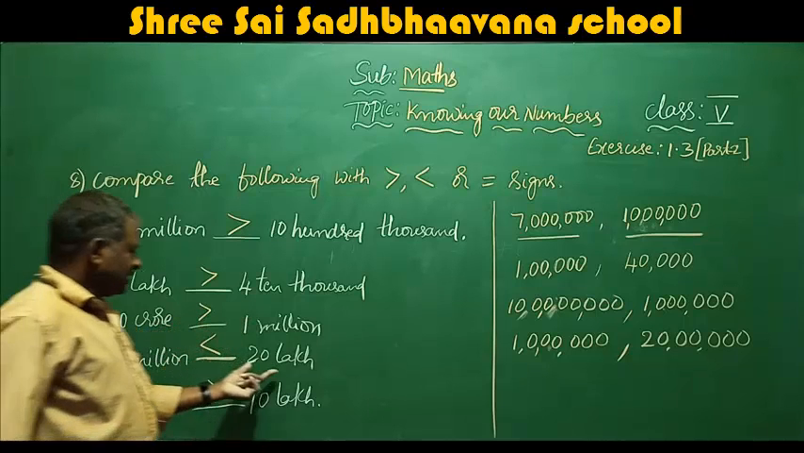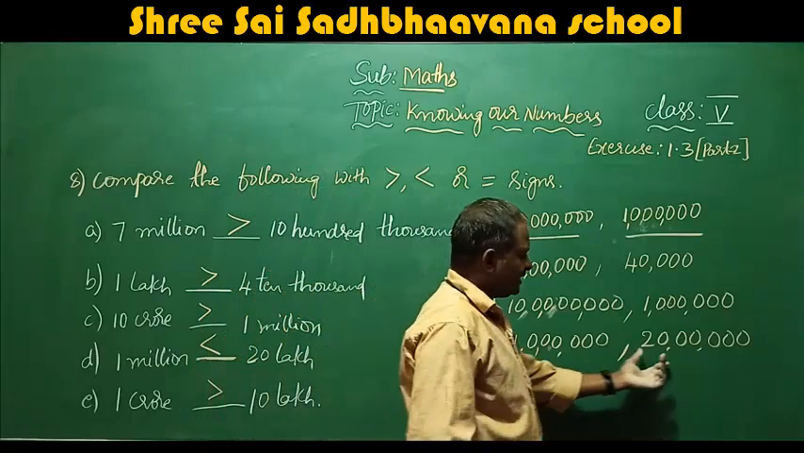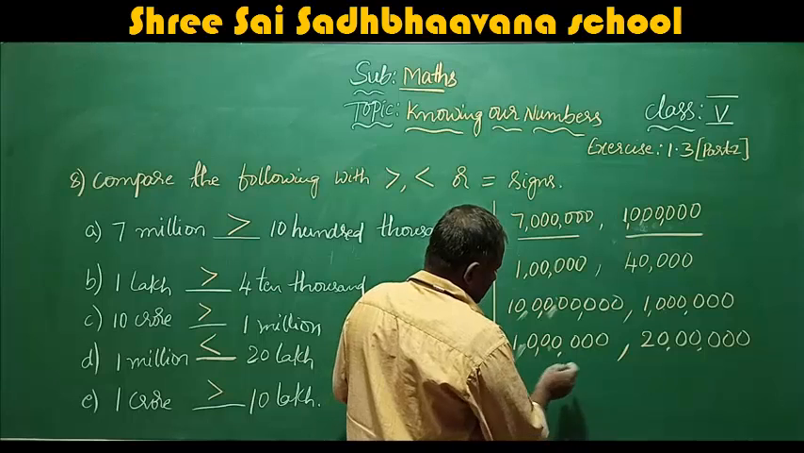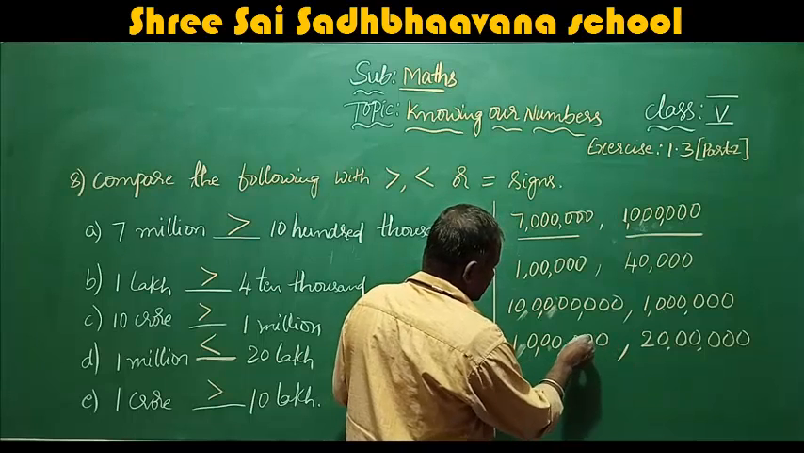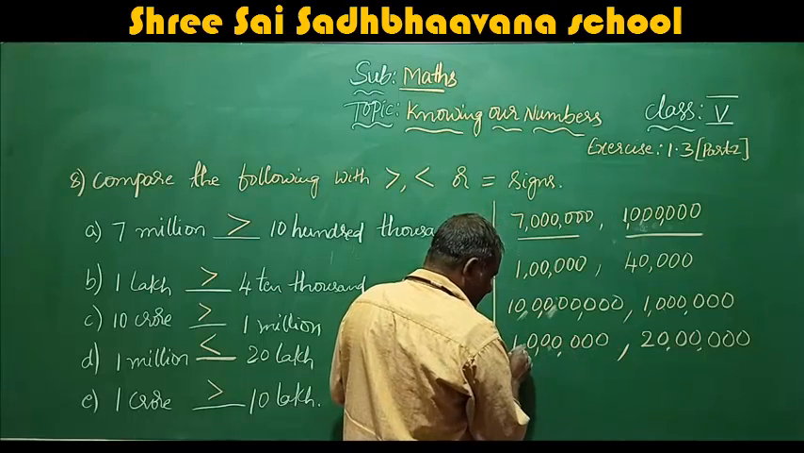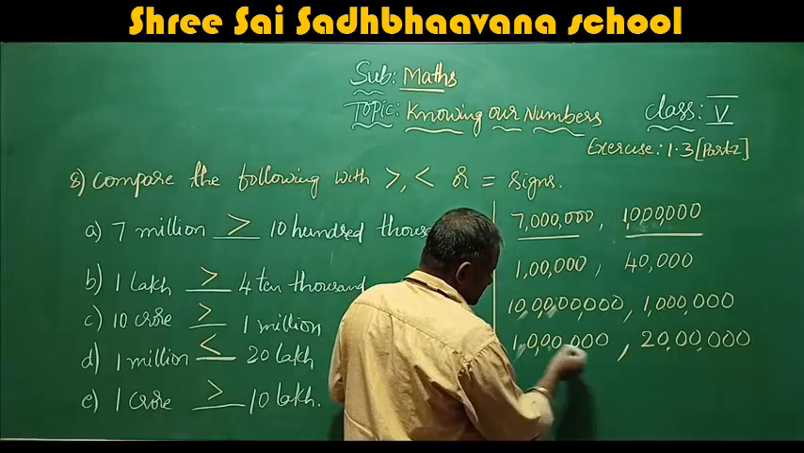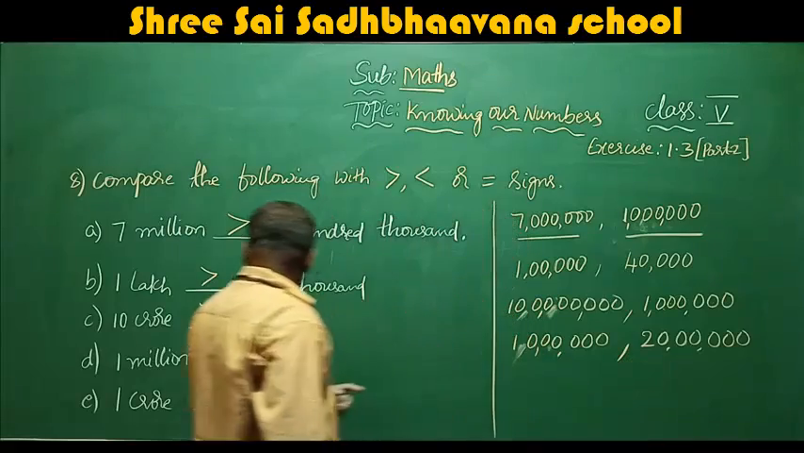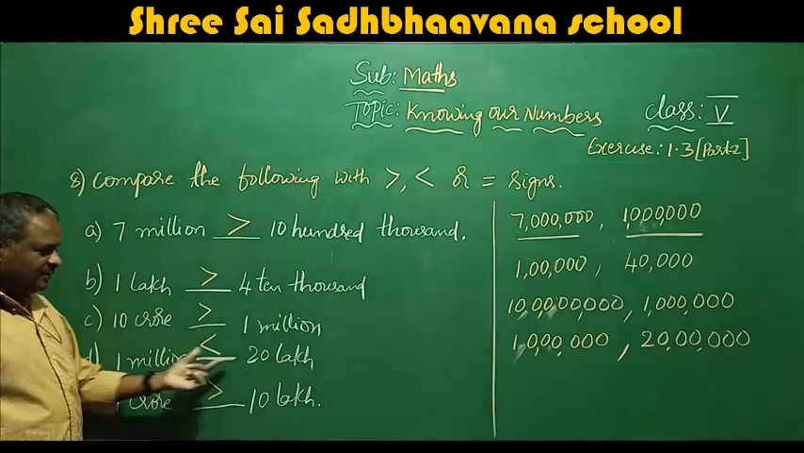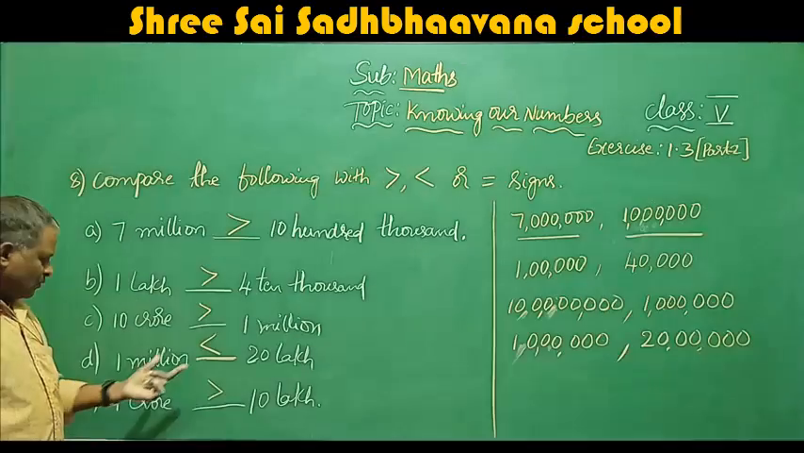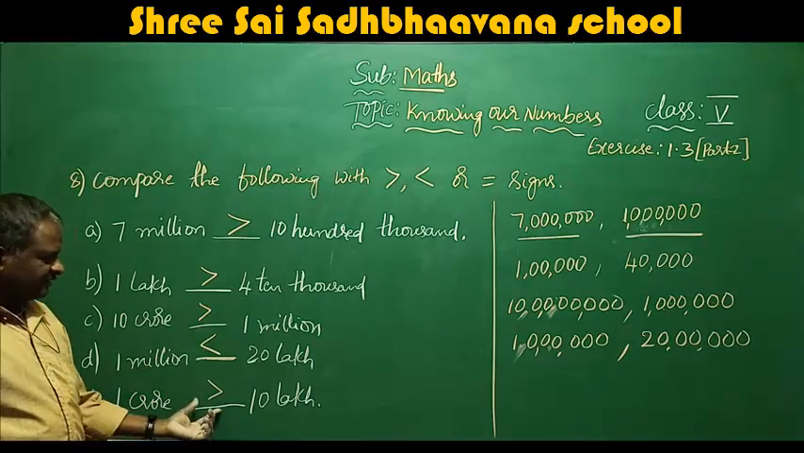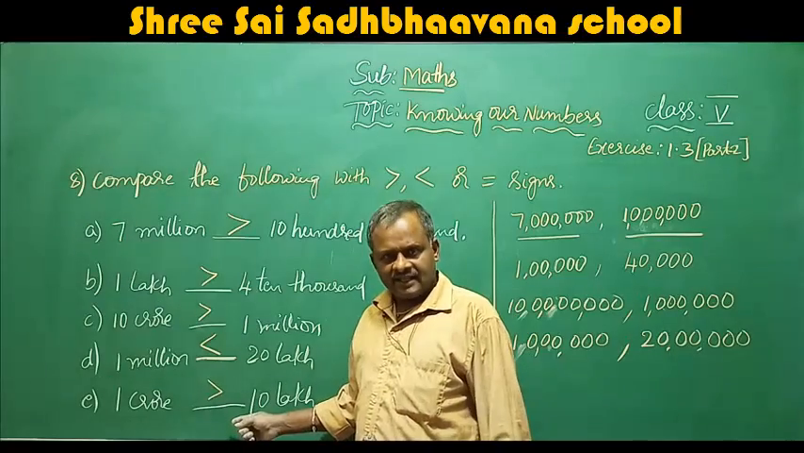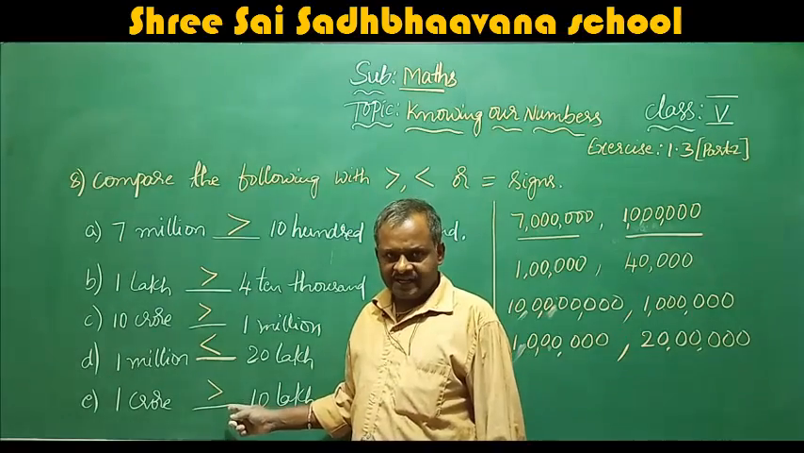Next, 1 million and 20 lakh. You compare this one. Okay. Convert this into the Indian system. Unit, 10, 100,000, 10,000, 100 million. So when you compare this, this becomes 10 lakhs. Here it is 20 lakhs. So 20 lakhs is greater than 1 million. And 1 crore is always greater than 10 lakh. Okay, I hope you understand this.